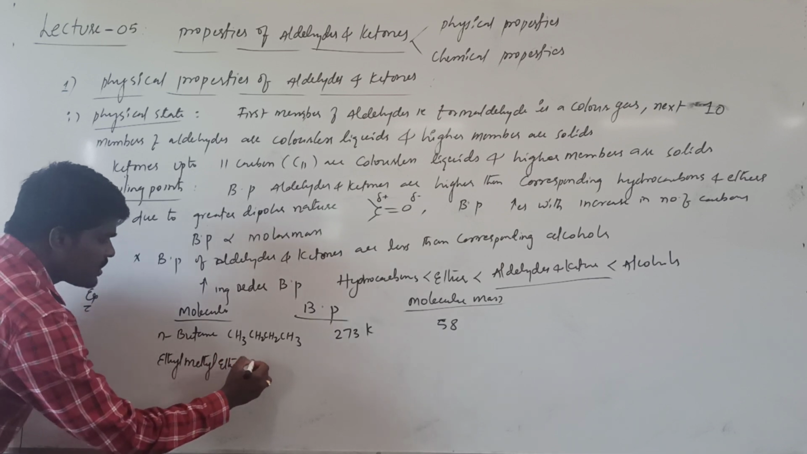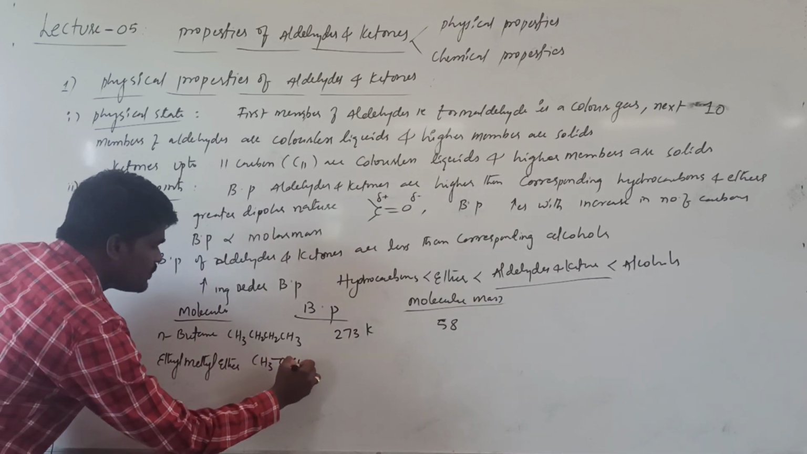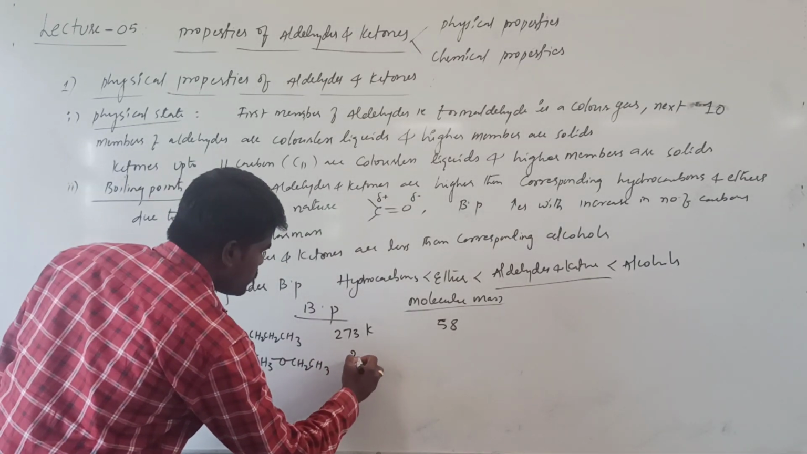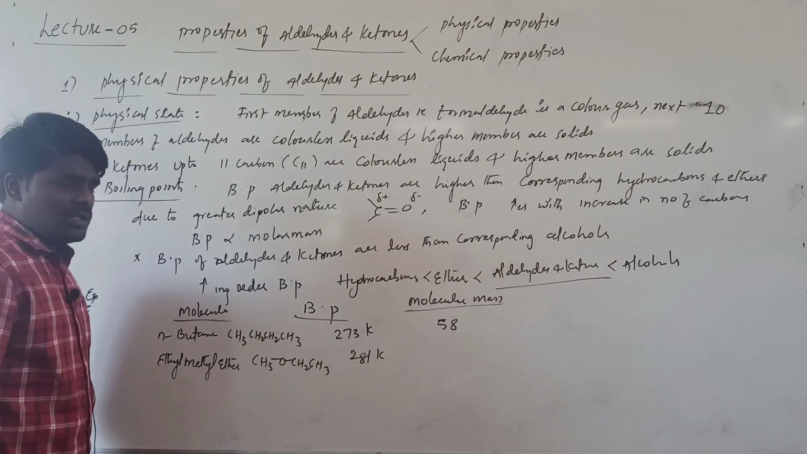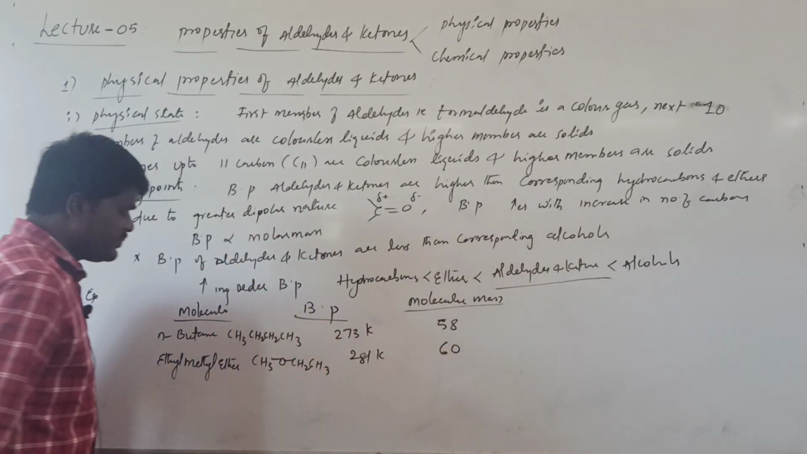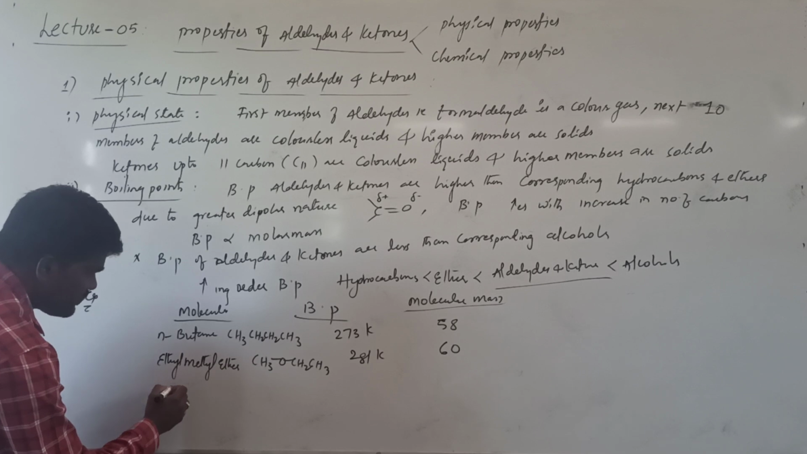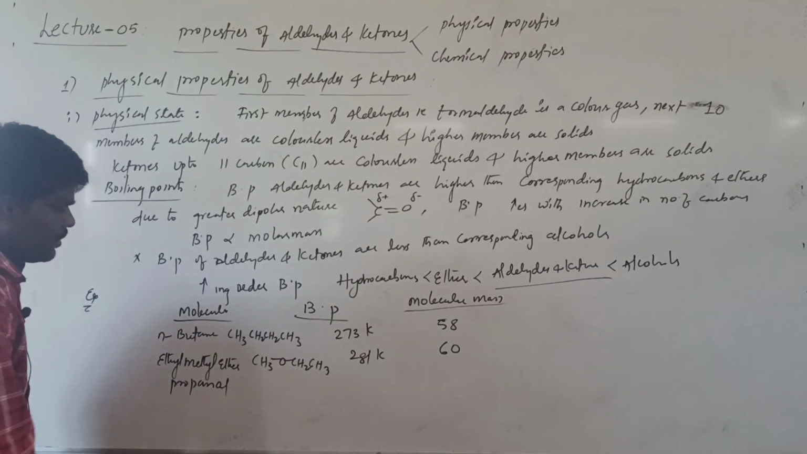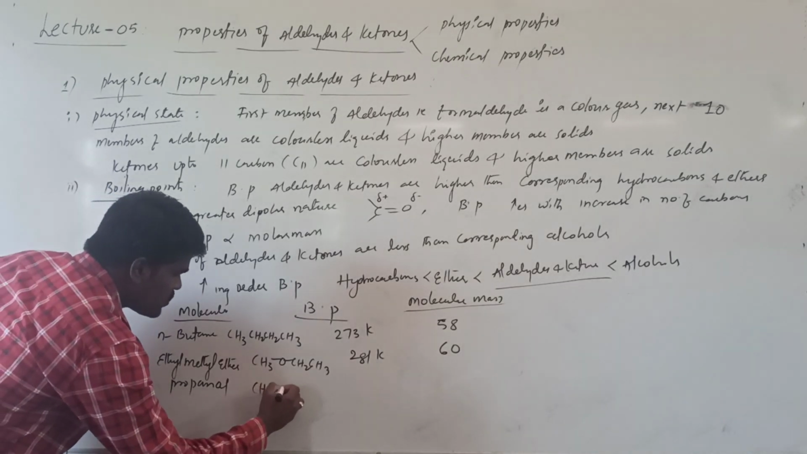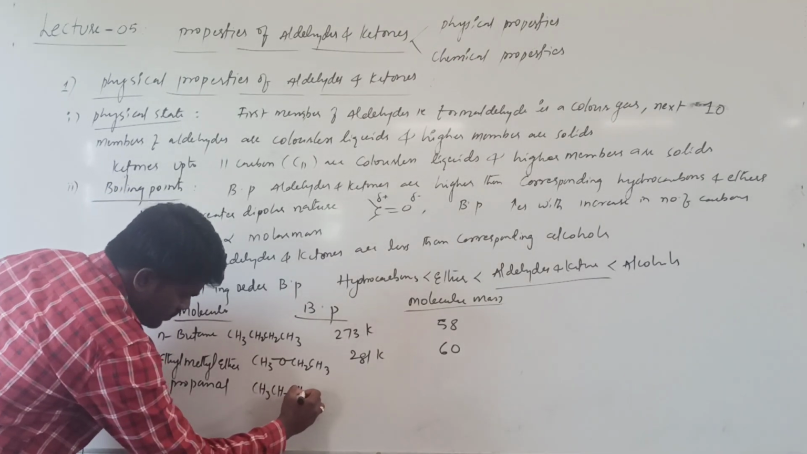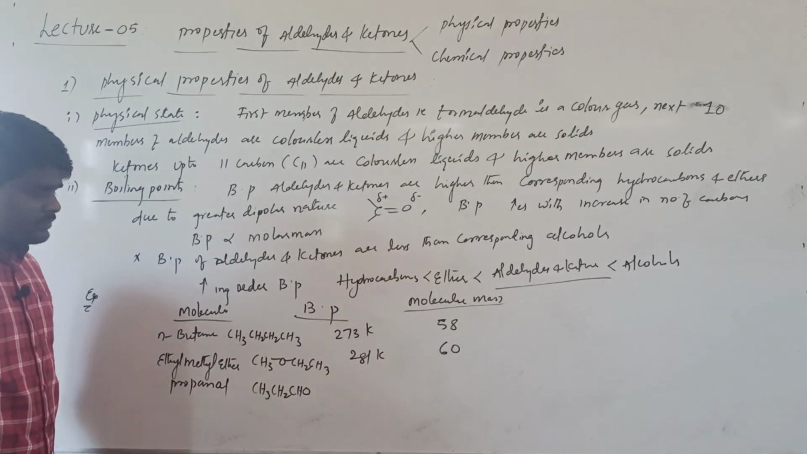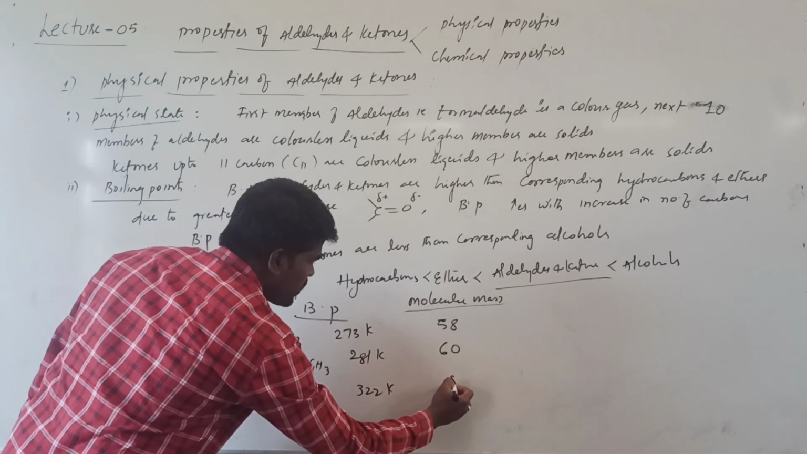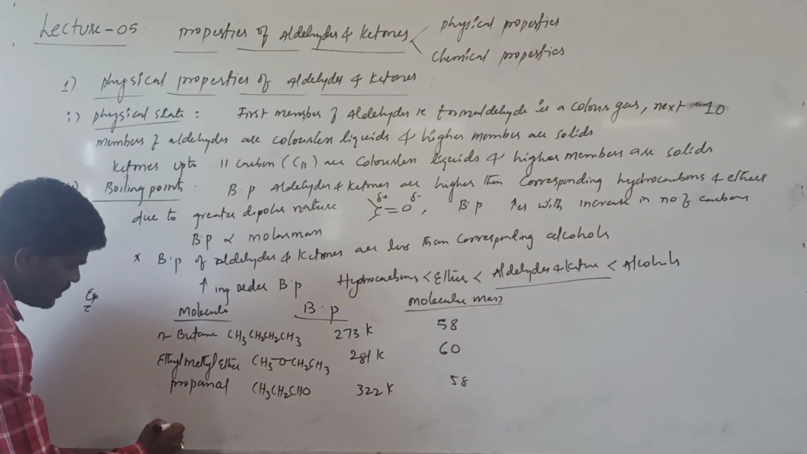ether, this is the structure of ethyl methyl ether. Its boiling point is 281 Kelvin, and its molecular mass is 60. And if you are talking about the propanal, the structure of propanal is CH3, CH2, CHO, right? Its boiling point is 322 Kelvin and its molecular mass is 58.